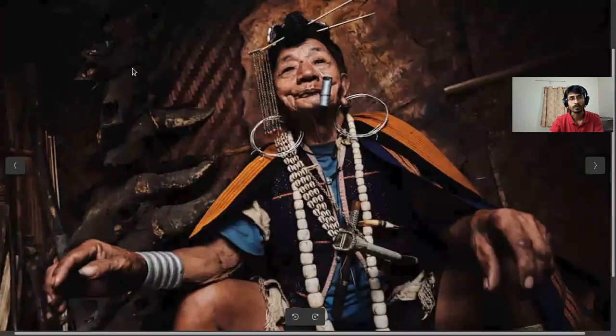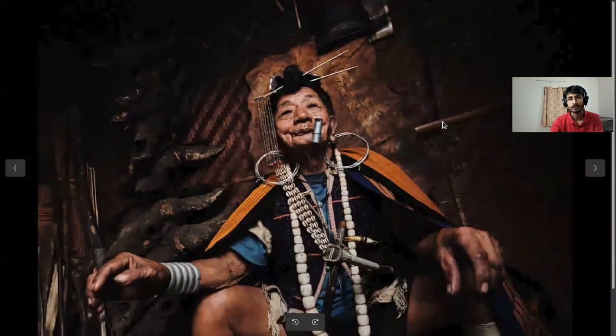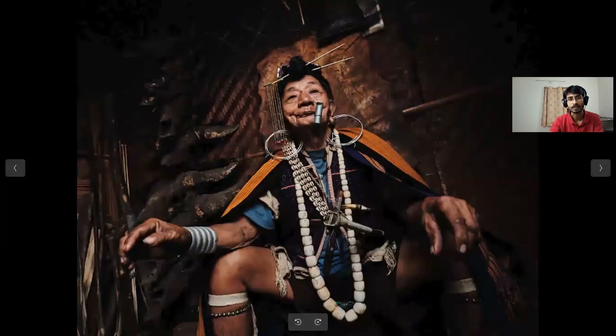Similarly, this also you can see, this is the subject, and the way this particular subject is captured with the environment, this is always desired for portrait photography.